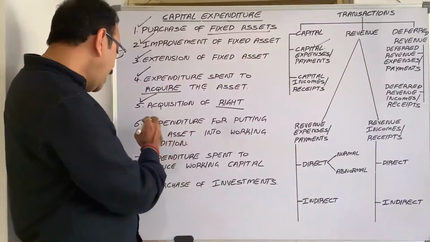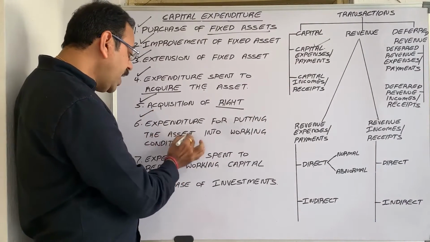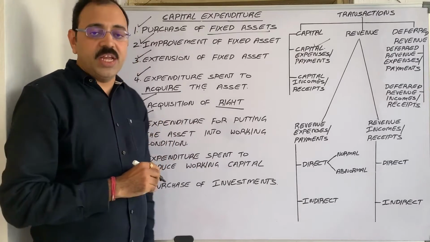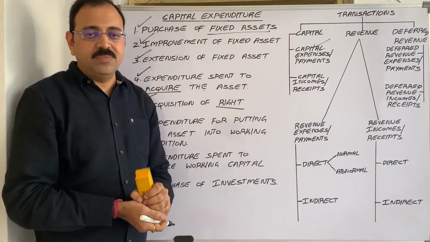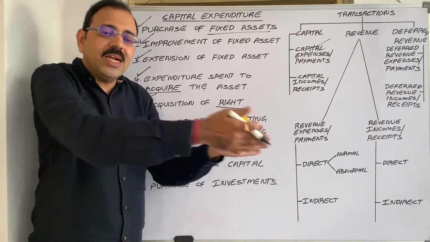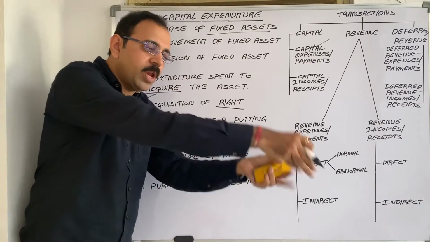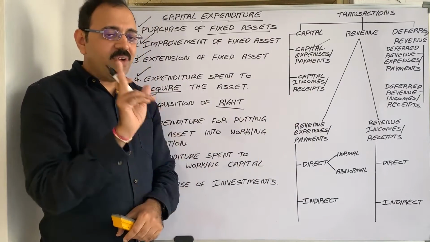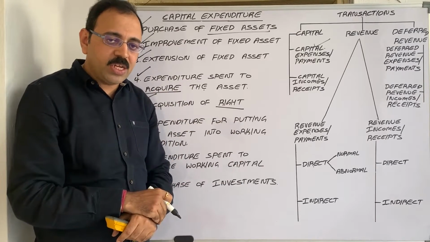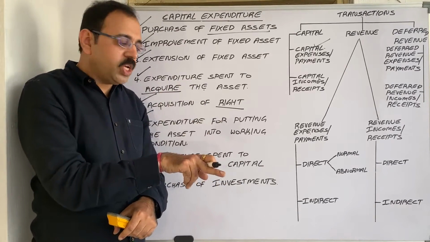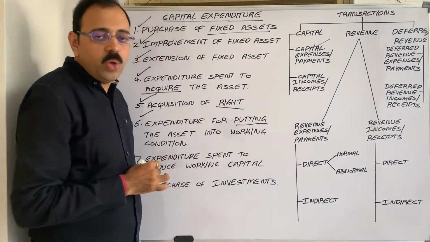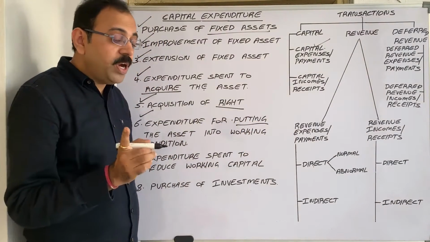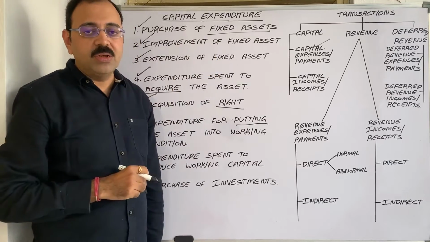Then next one, expenditure for putting the asset into working condition. For example, there is one old asset. To bring that asset into usage, we spend some repair expenditure. Only one time we spend this repair expenditure. With that expenditure only, that asset can be put into use. Then that repair expenditure comes under capital expenditure.